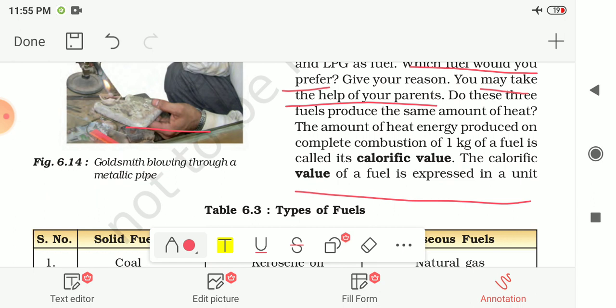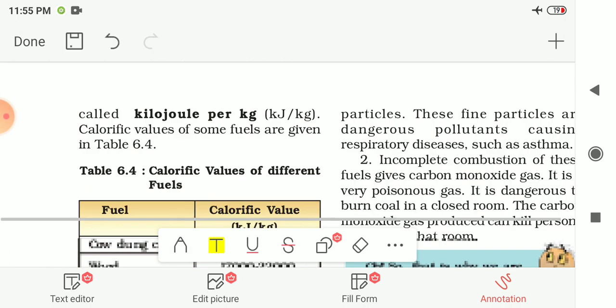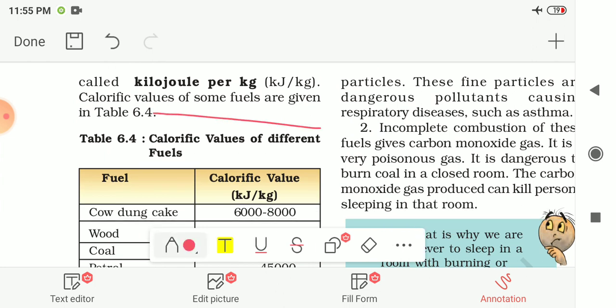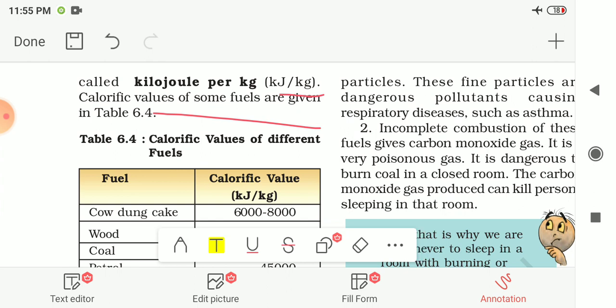And the calorific value of a fuel is expressed in a unit called kilojoule per kg. Here it is given to you. You have to remember this thing. The unit of calorific value is kilojoule per kilogram, denoted by kJ/kg. And the calorific values of some of the fuels which we use in daily life, or whose names we know, are given to you here in the next table.